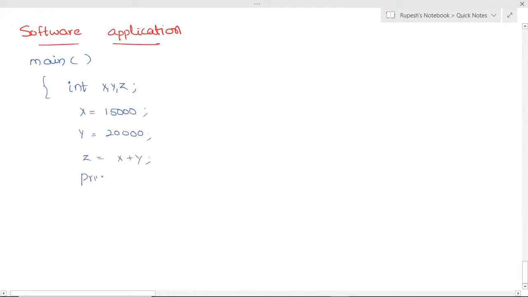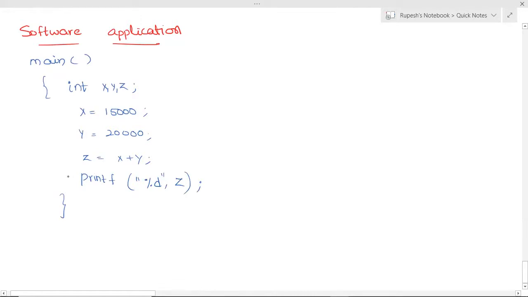Then I have printf percentage d comma z, and I close the program. So this is the simple program.